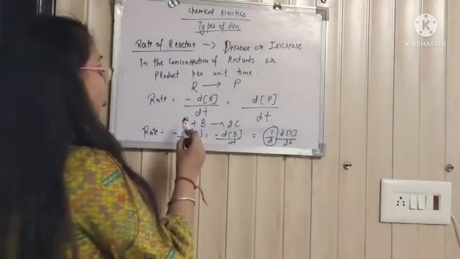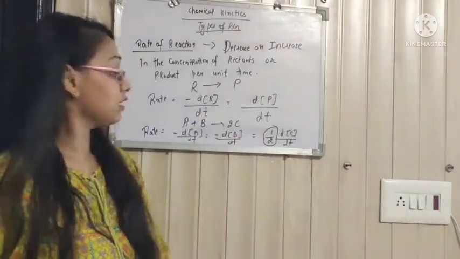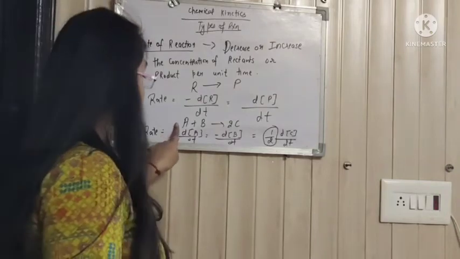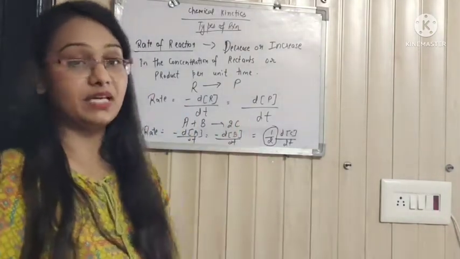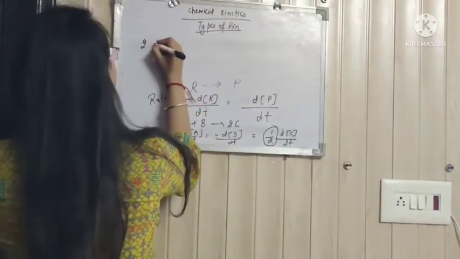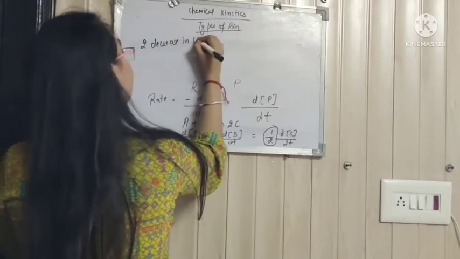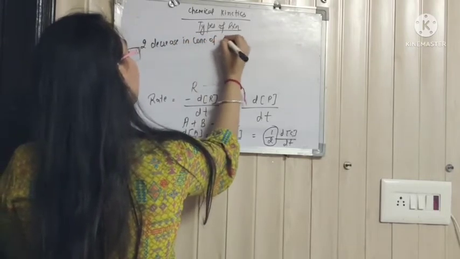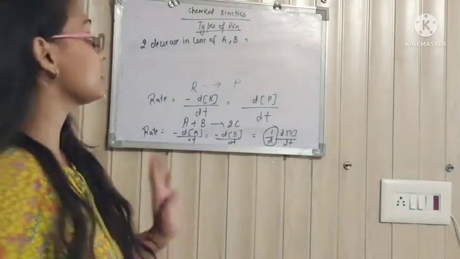See, 1 mole of A and 1 mole of B gives 2 moles of C. It means the rate of disappearance of A and B is equal to twice the rate of appearance of C. Or we can write it as: twice the decrease in concentration of A and B is equal to the increase in concentration of C.